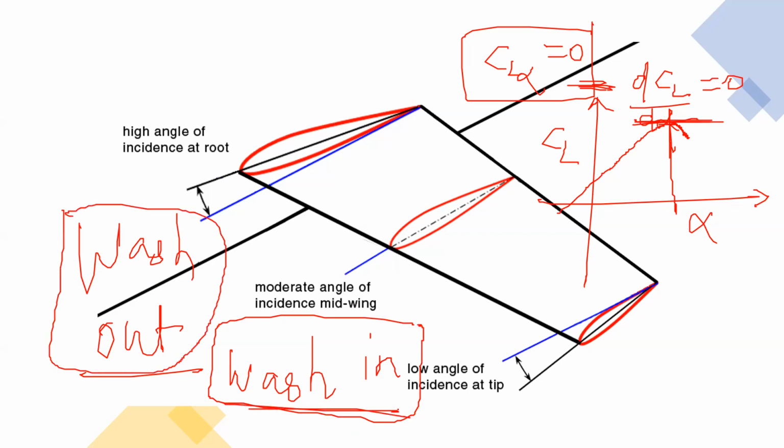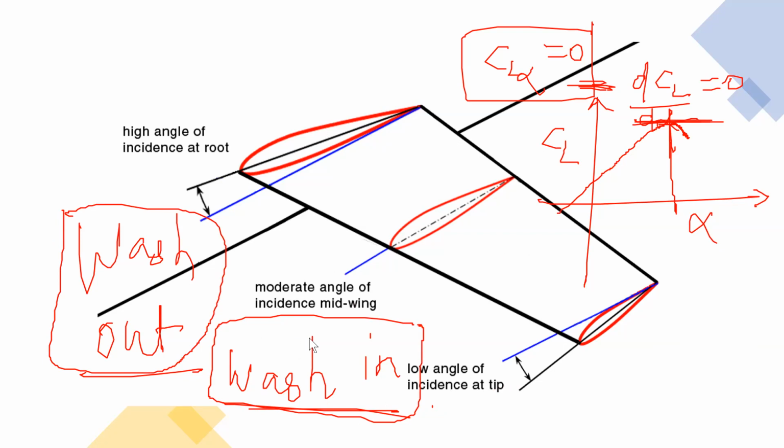Tail. I mean, the tail, or the horizontal stabilizers. So why? What advantage would it offer there? I don't know.